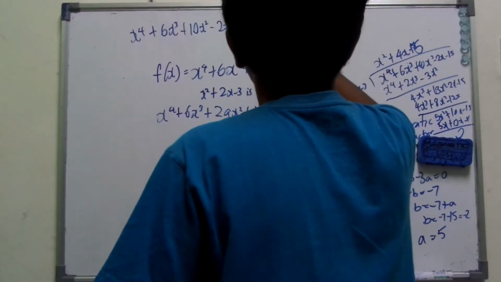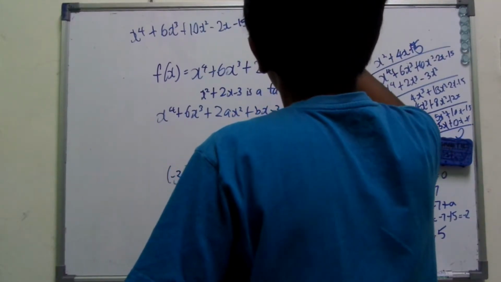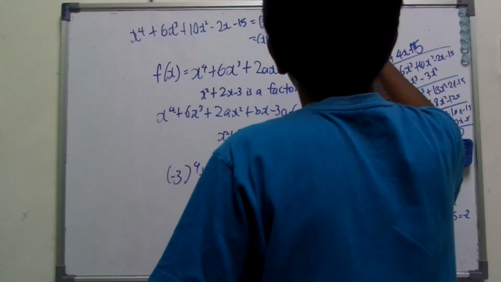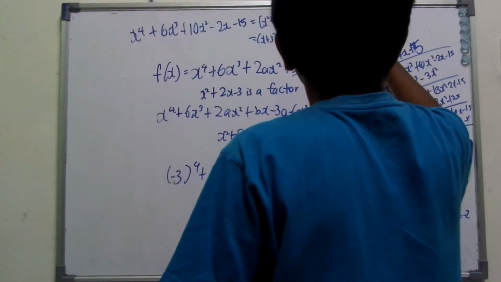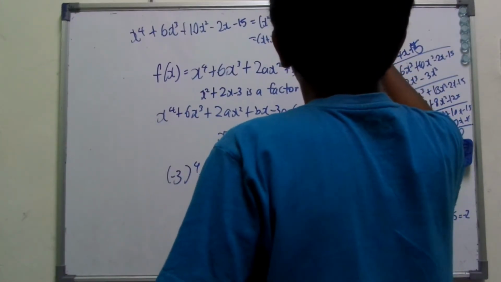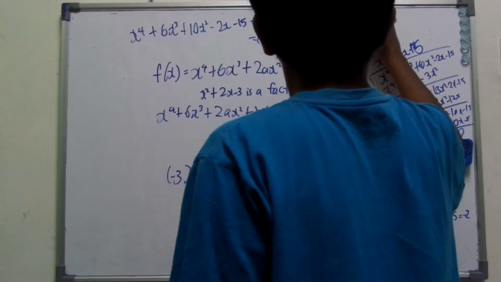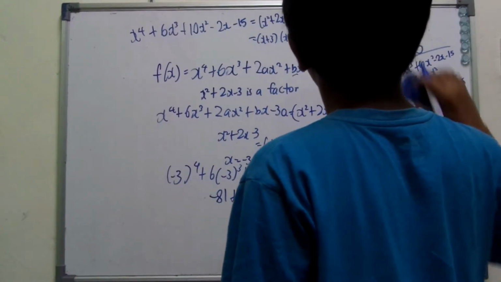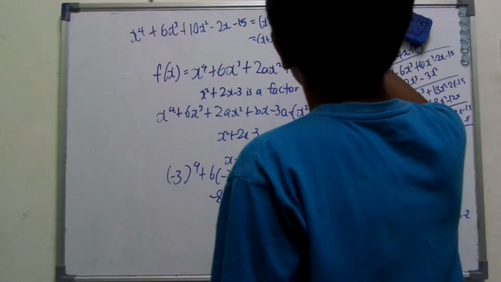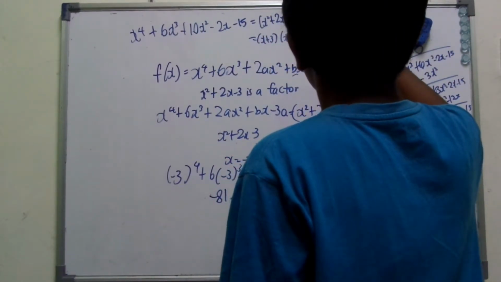So that's basically (x plus 3)(x minus 1)(x squared plus 4x plus 5).